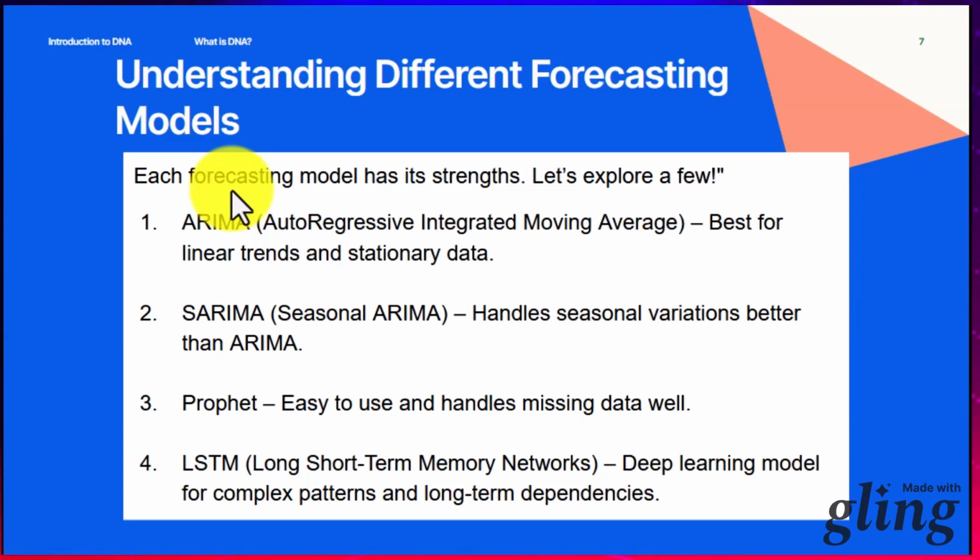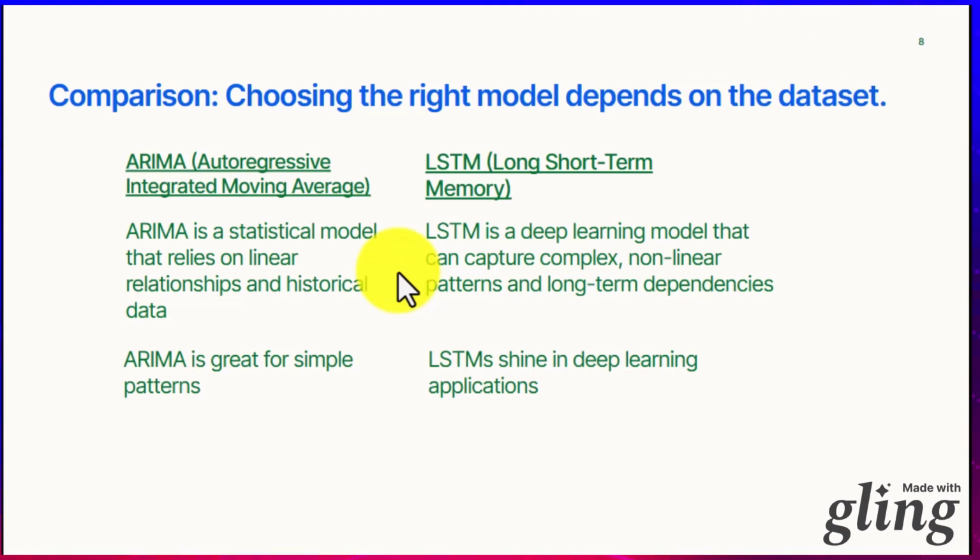Then we have the long short-term memory network, which is the LSTM, which is used for deep learning models for complex patterns and long-term dependence. These are different forecasting models that you can try. Now let's compare ARIMA and LSTM. Okay, autoregressive integrated moving average and long short-term memory.